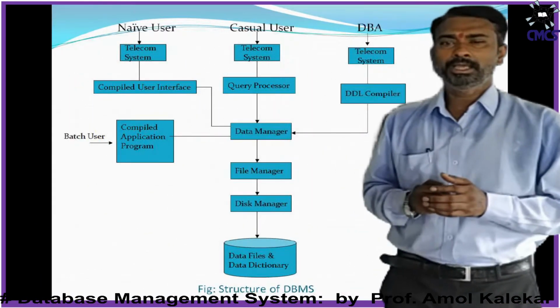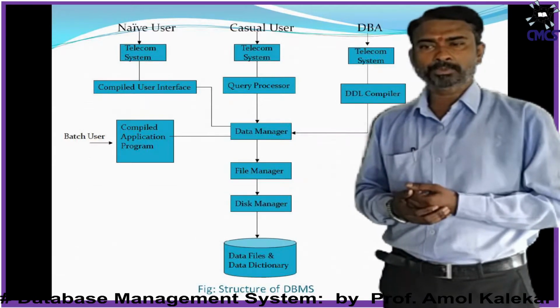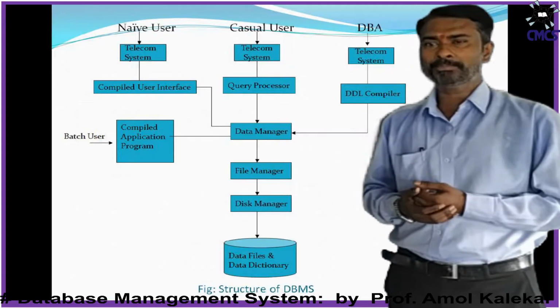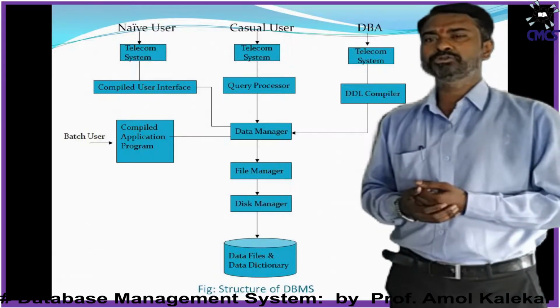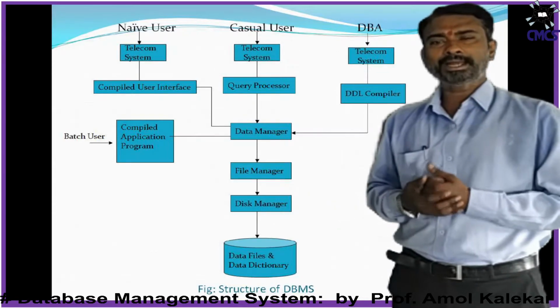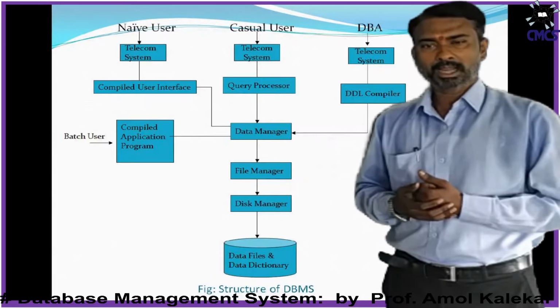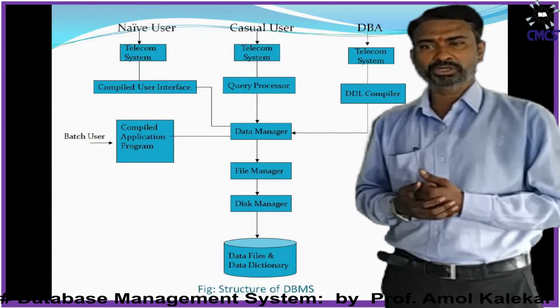Now you can see in this figure, you have at the top the users of DBMS. We have represented three different types of users: naive user, casual user, and DBA. Each of them is connected with the DBMS, or interacting with DBMS, by using the communication link or the telecommunication system.